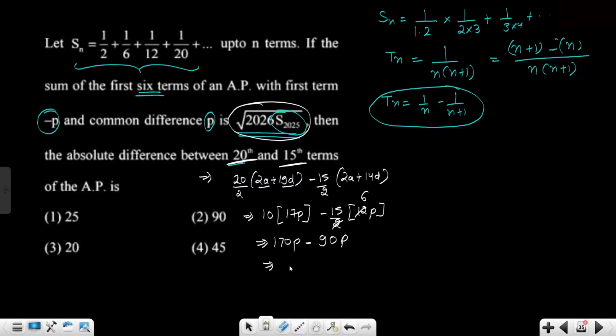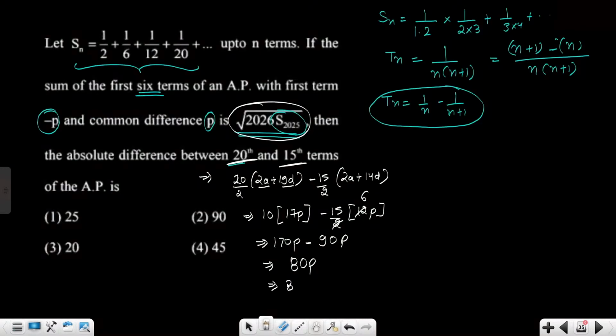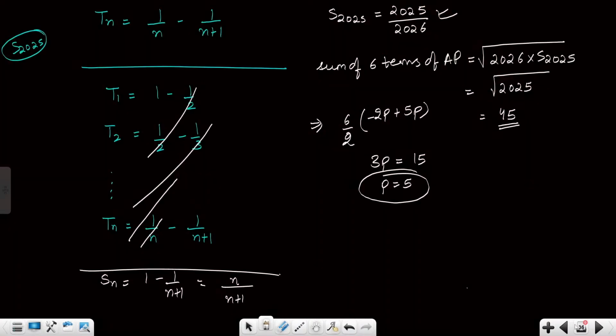So 80P, and P is nothing but 5. So 80 into 5. P is 5, right?